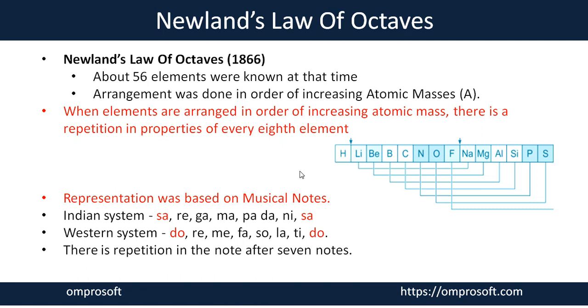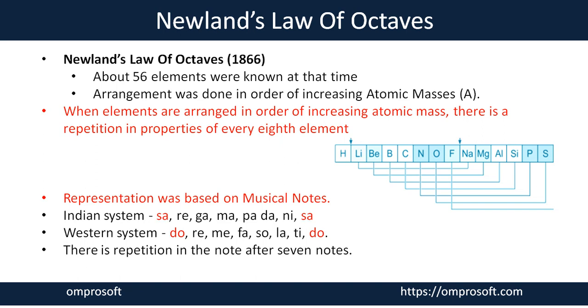You can see he made a table to arrange all the elements in ascending order of atomic mass in a row. And here every eighth element has a similar property. Like lithium has a similar nature to sodium, beryllium to magnesium, boron to aluminium, carbon to silicon, nitrogen to phosphorus, oxygen to sulfur, fluorine to chlorine, like that. He arranged all the elements in that manner, meaning every eighth element should have a similar property.